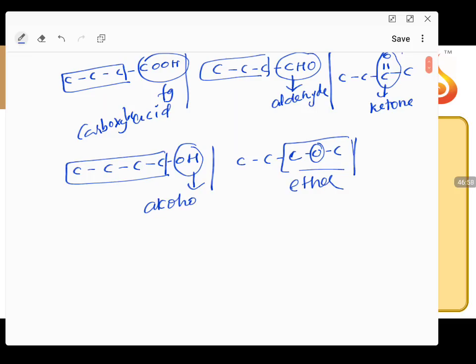Remember one point over here: you do not get any idea when you say acid, aldehyde, ketone, ether, alcohol how many carbons are there in the carbon chain. Whether you have one carbon or 100 carbons, the functional group will be the regulating authority which gives the name of the compound. So the name of the compound will be given with respect to the functional group, and the carbon chain has nothing to do with that. The functioning of the carbon chain will be under the control of the functional group.